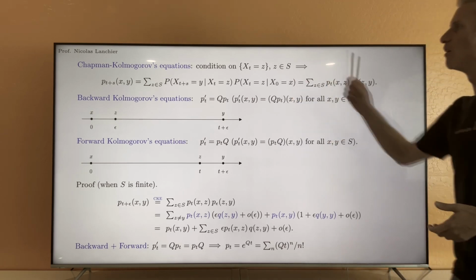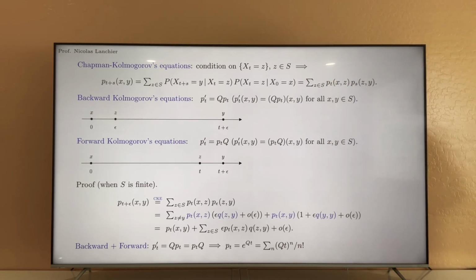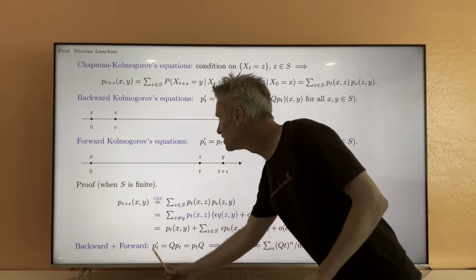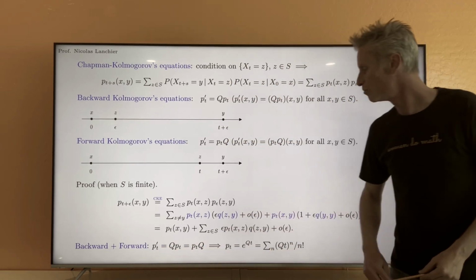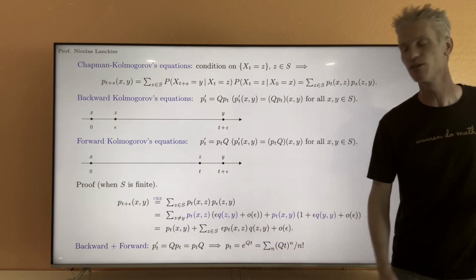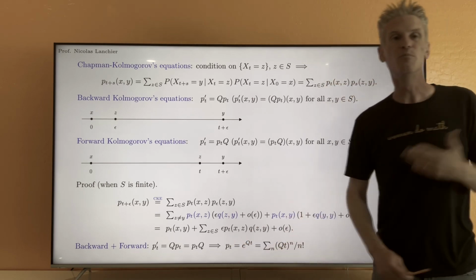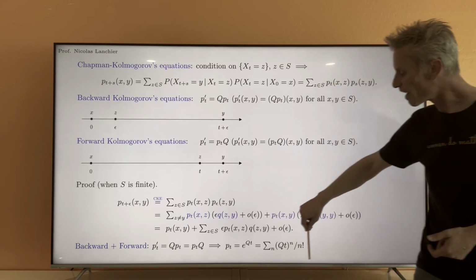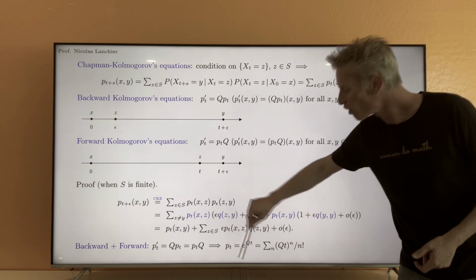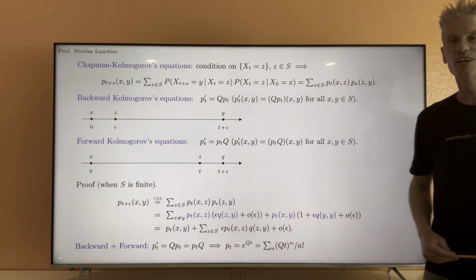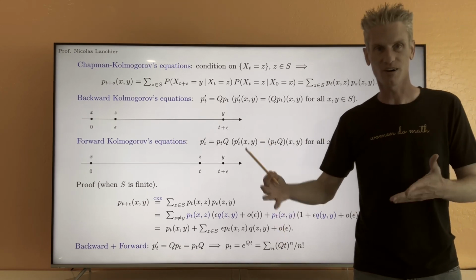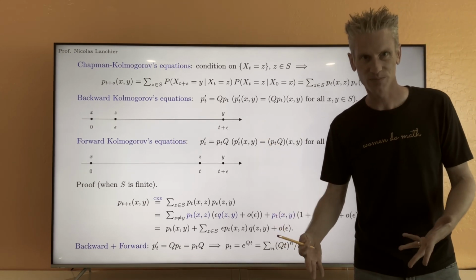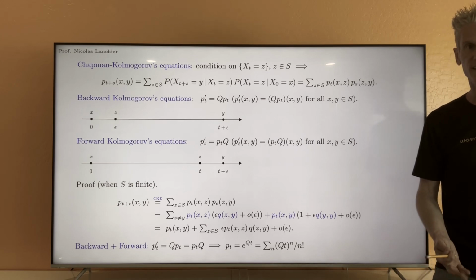So backward and forward Kolmogorov equations give you an explicit expression of the derivative of P_t, and so an explicit solution for P_t. But obviously, to find explicitly the form of that in practice, you will need to find all the powers of the matrix Q, which looks extremely complicated.